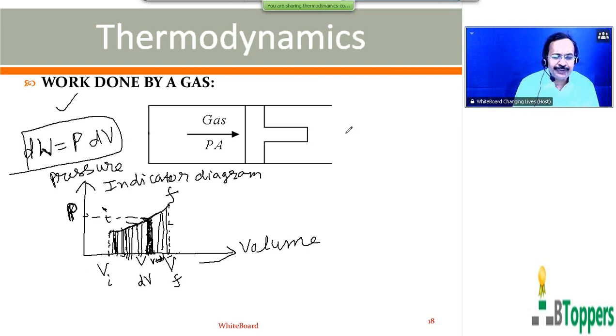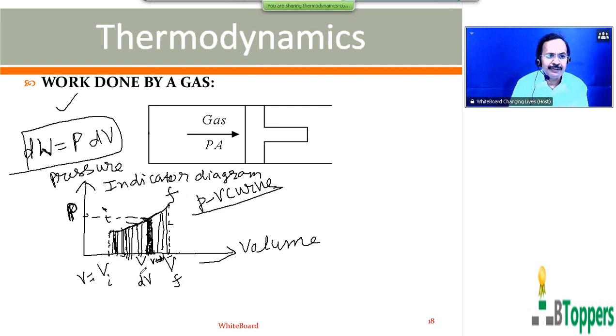Therefore, total work done by the gas when its volume changes in any process can be calculated by calculating the area under the PV curve or indicator diagram and volume axis between the initial state and final state. There is a continuous summation of areas of a large number of elementary rectangles, done by the method of integration.